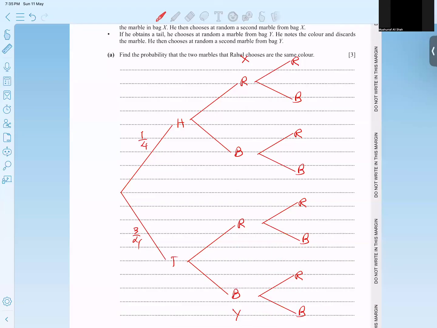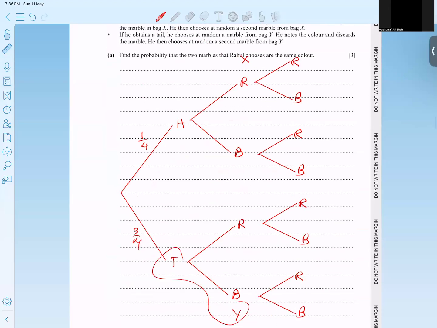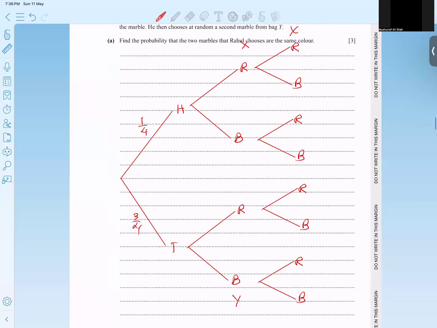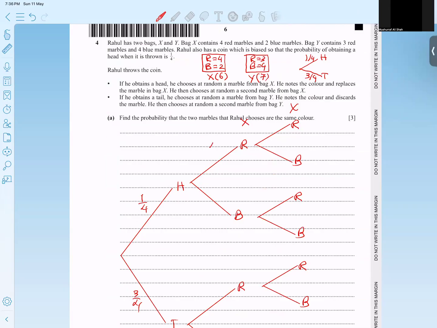Okay, so in case of head, we talk about X. In case of the tail, he talks about the Y. So these both from X and these both from Y. So first option, we have 4 out of 6, and he said replace. So 4 out of 6, and here below 2 out of 6. Replace means probability remains same. So 4 out of 6, 2 out of 6, 4 out of 6, 2 out of 6.